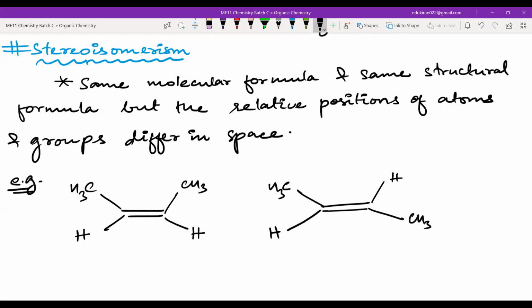Tell me, the molecular formula is same, yes or no? Yes, sir. And for example, CH3 is attached to one of the double bonded carbon atoms. Both of the CH3 are attached to one of the double bonded carbon atoms, right? Everything is attached to the same things, yes or no? Yes, sir. But I would say that these two are different structures.